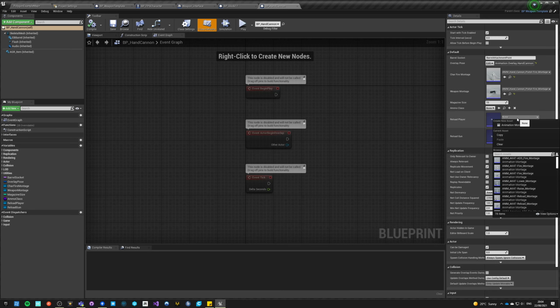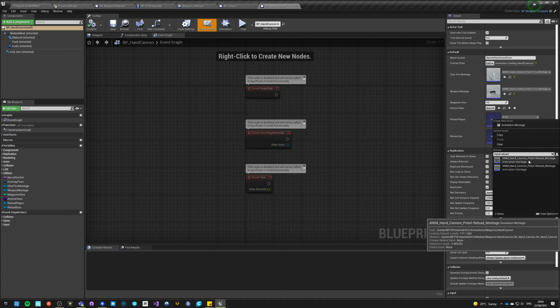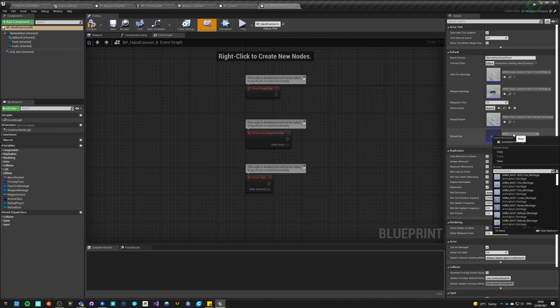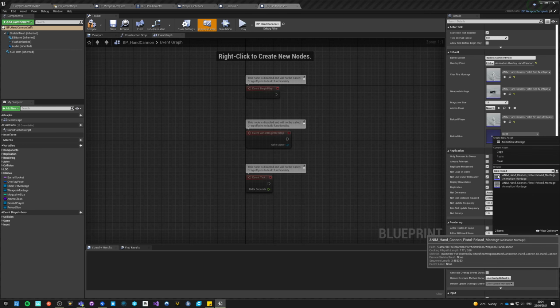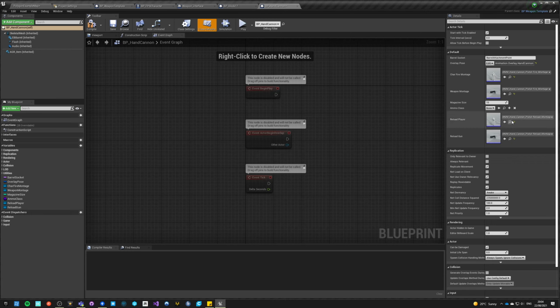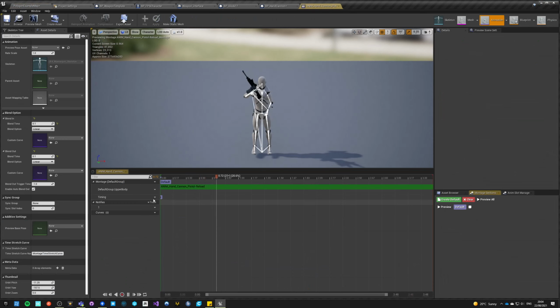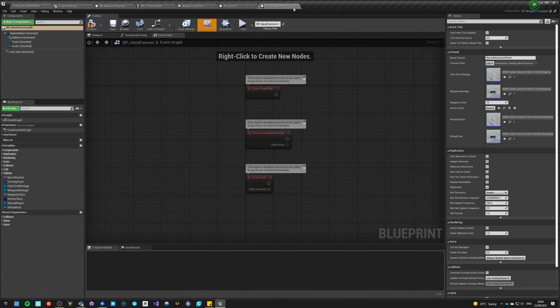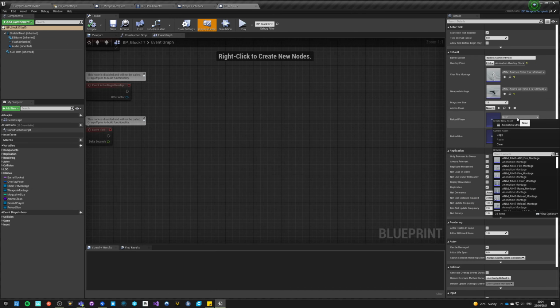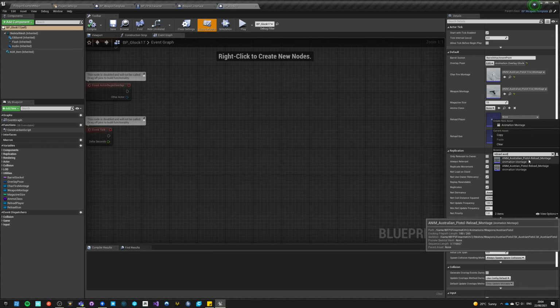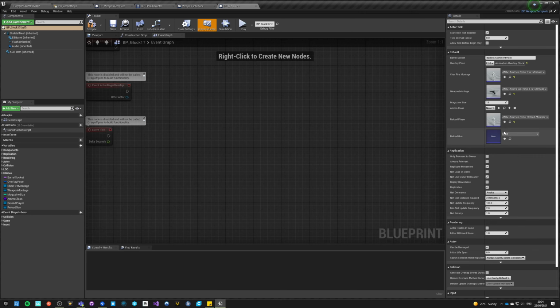And hand cannon is hand reload, this. And this is the weapon. And again, upper body. Okay, and Glock reload Austrian. And this is arms.